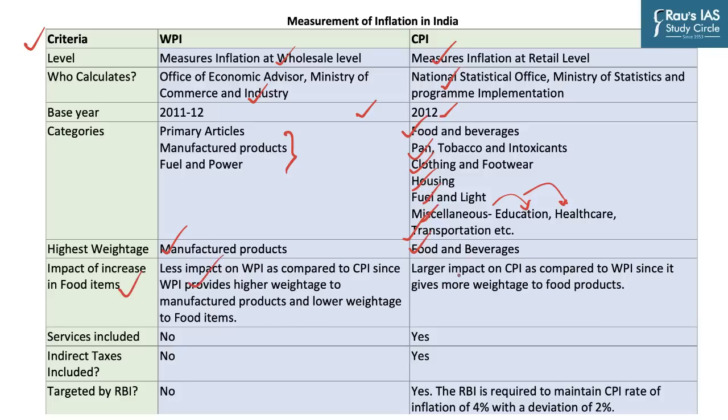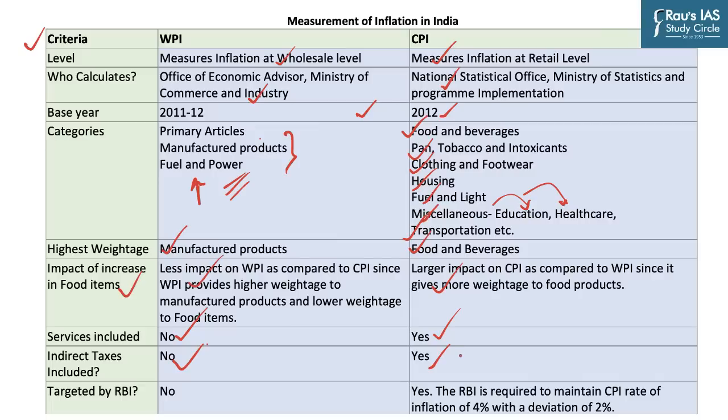Whereas the impact of an increase in food items would be much wider on CPI because it has the highest weightage of foodstuffs. Now, as you can clearly see, there is no health, education and transportation here, and so under WPI, no service sector is included, but it forms an important part of the CPI. Under WPI, there is no inclusion of taxes, whereas CPI has the inclusion of taxes.